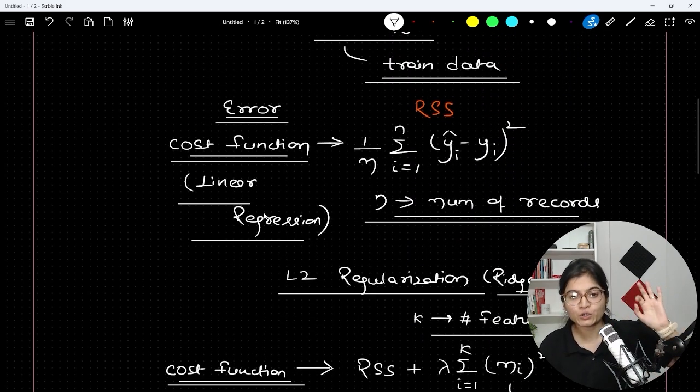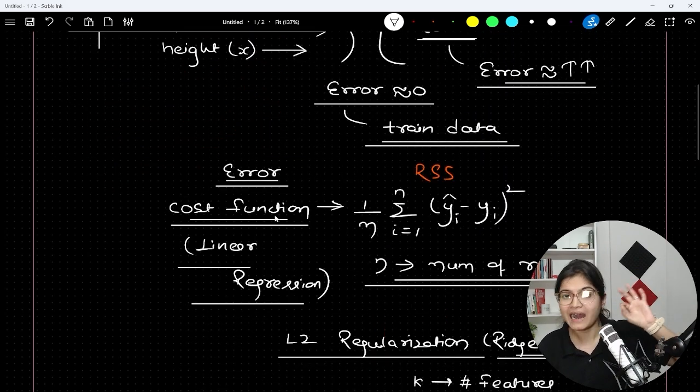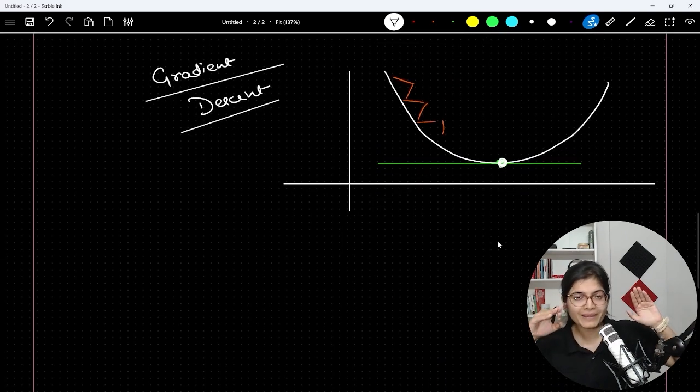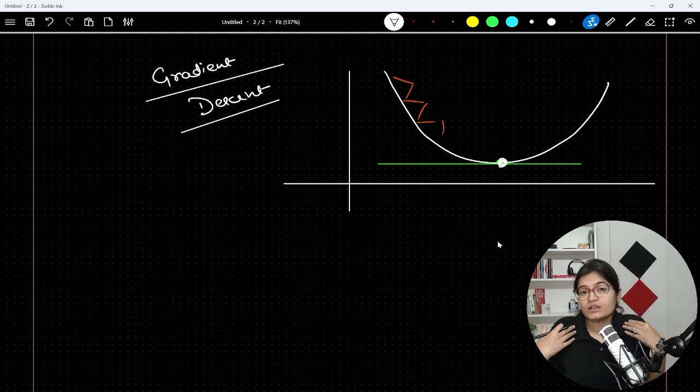Listen to it very carefully. You will observe that when we apply normal RSS, which is this equation, (y cap minus yi) whole square, in that case the value will be equal to 0 and my training will stop at that point of time for the training data. But what I want is more training, because that is not the best fit line which my model is able to get. On the test data, it will show a very big error.